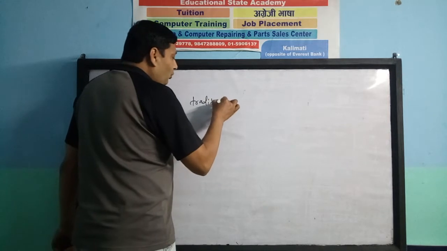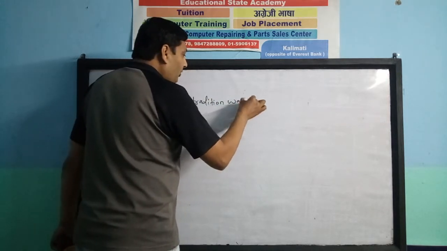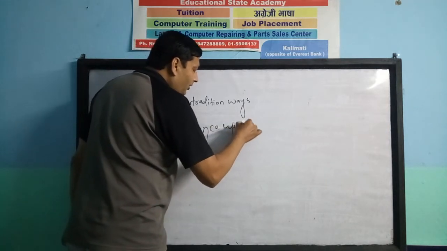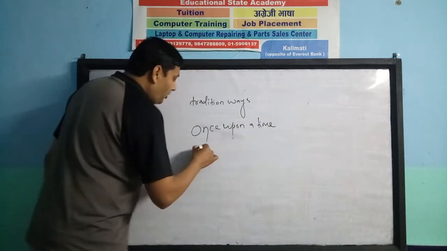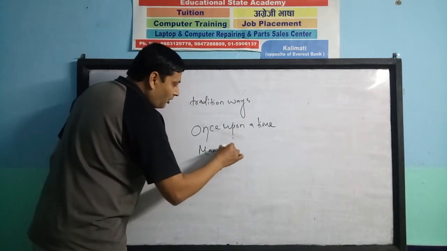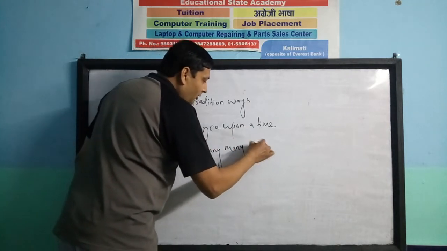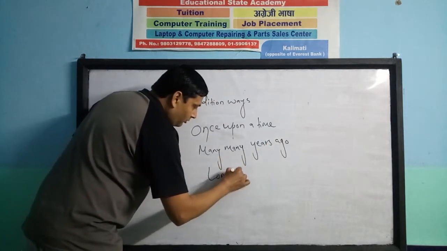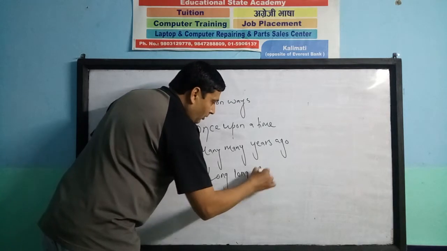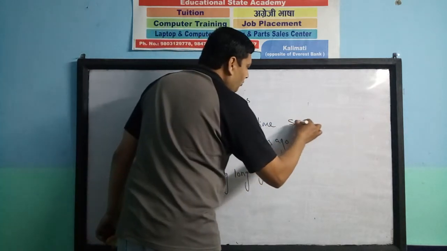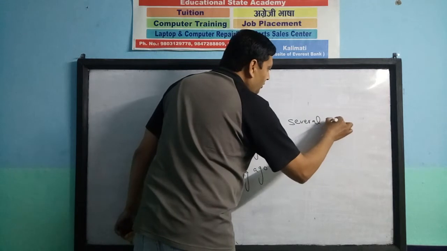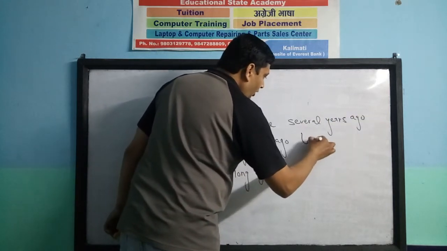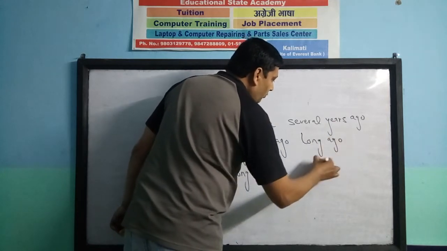In traditional ways, you can start writing the story with once upon a time, or many years ago, or long ago, or several years ago, or once.